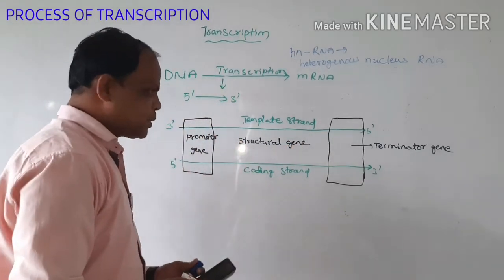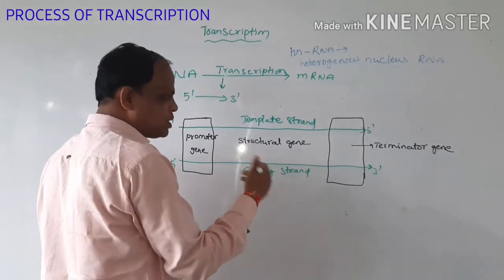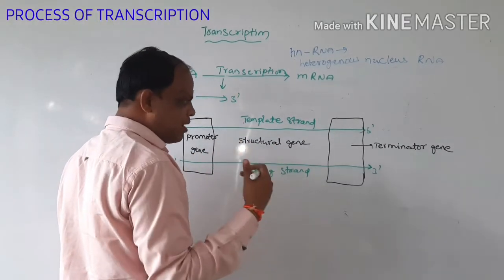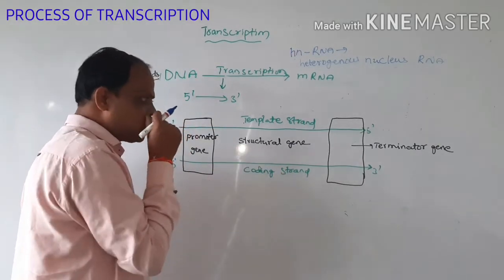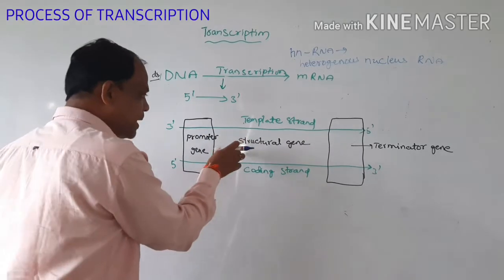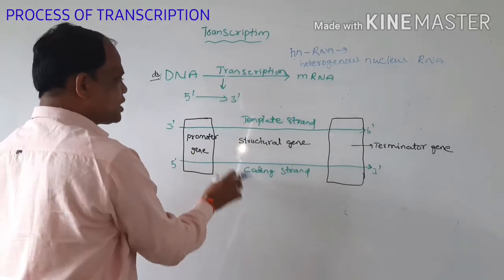When the transcription process starts, the adenosine binds with uracil instead of thymine. The ribonucleoside nucleotides are present in this case. So this is the structure of the transcriptional unit.